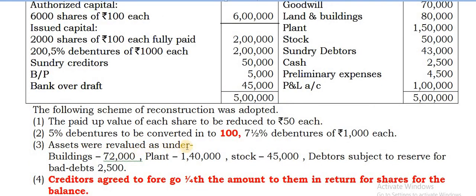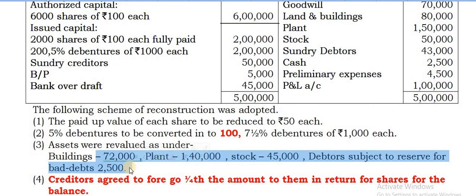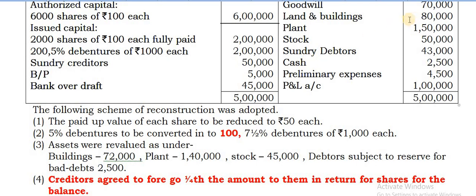Assets are revalued as under. Be careful, it says revalued as under. So these are the values to be taken in the balance sheet then. The value going into the balance sheet. Therefore the difference amount is to be written off. Now for example, land and building: you can see here 80,000 is there, but now to be valued at 72,000. What is the difference there? 8,000. 8,000 is the depreciation on buildings. That is how you need to consider, and that should be written off against the capital reduction account.